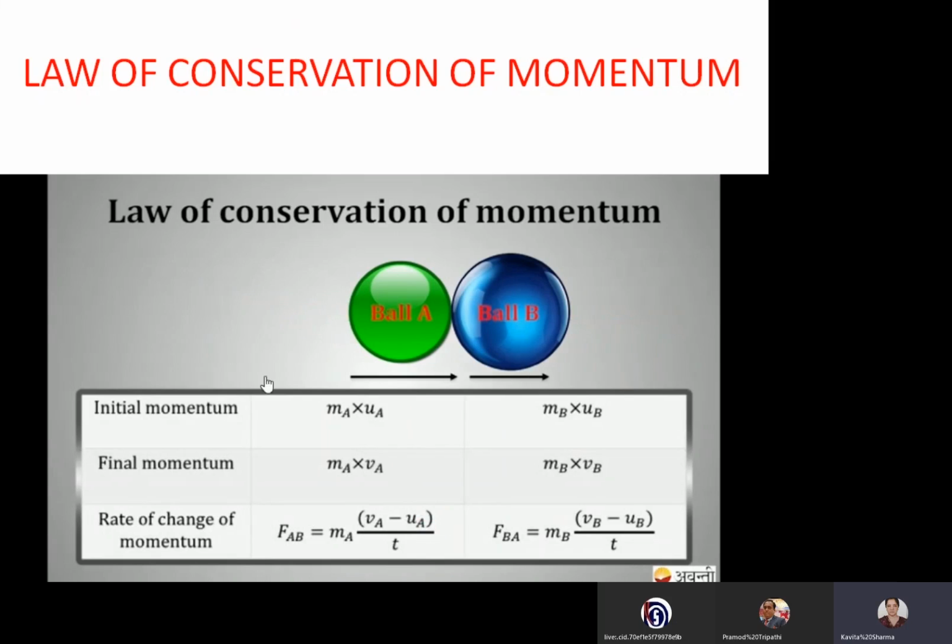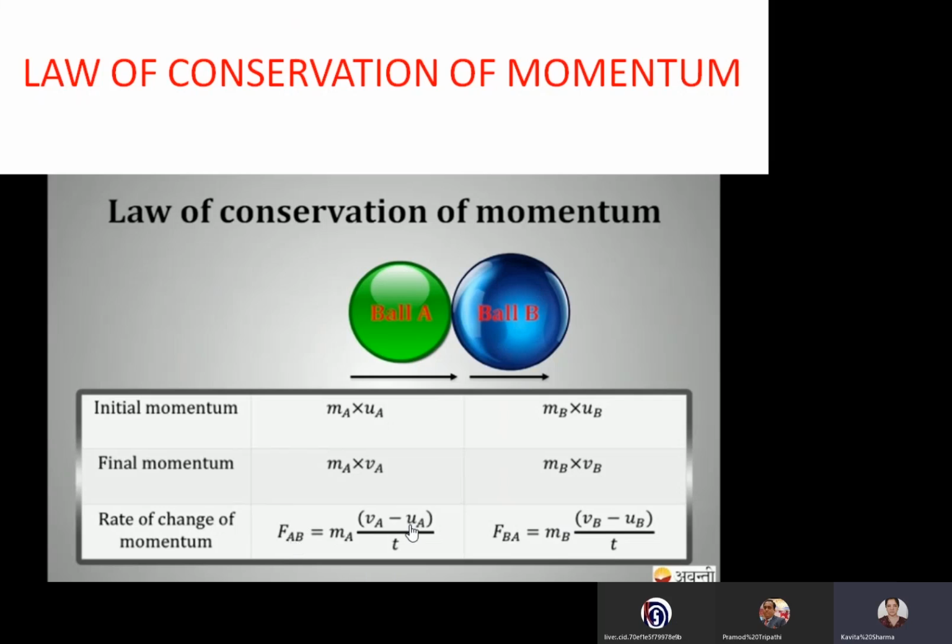Now the initial momentum of ball A is MA UA, and the initial momentum of ball B is MB UB. The final momentum becomes MAVA and MBVB. So the rate of change of momentum is the change in momentum divided by time, that is (MAVA minus MAUA) by t, and (MBVB minus MBUB) by t. That is the rate of change of momentum, and Newton's second law says the rate of change of momentum is equal to force.